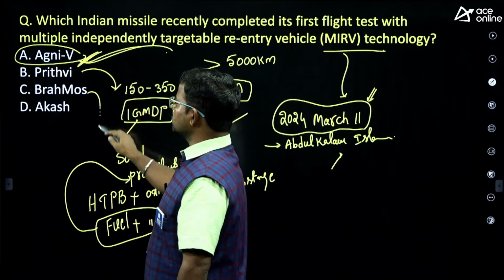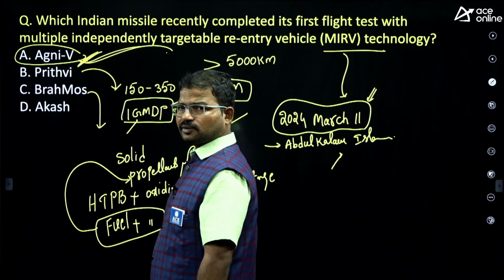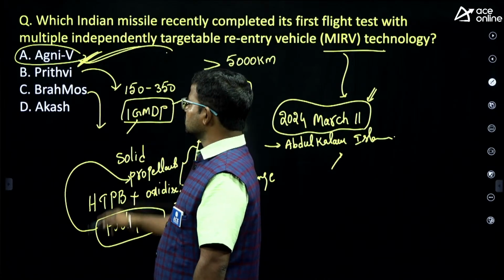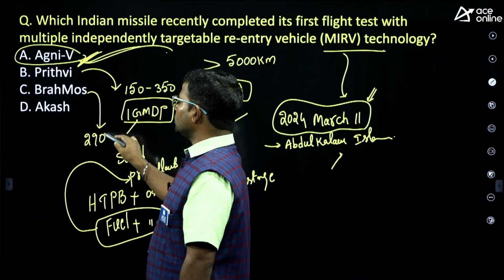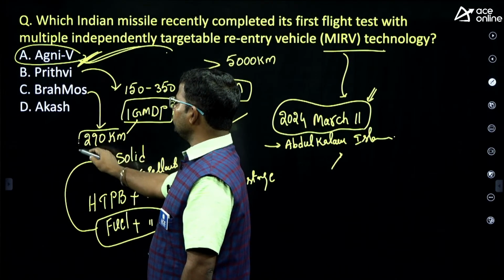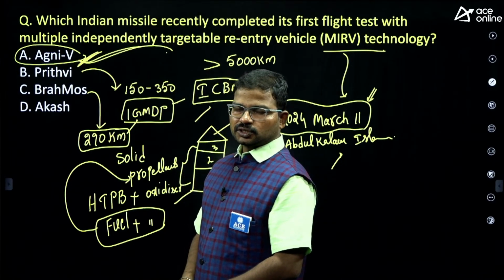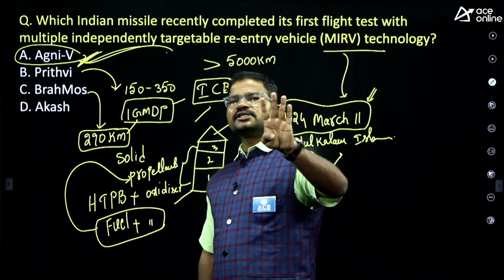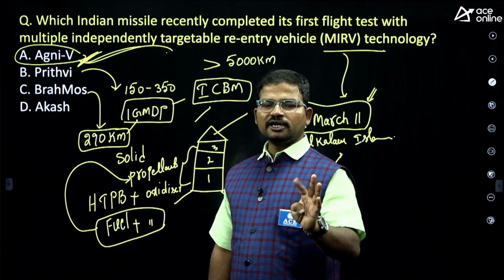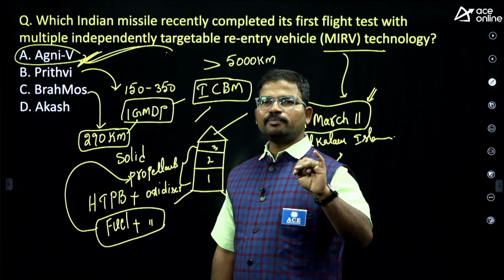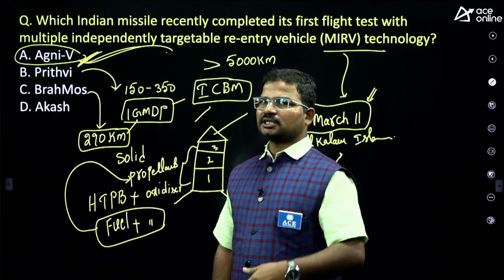Next, the BrahMos missile. It has different variants. If you consider BrahMos export, the range would be 290 kilometers. Recently we exported these BrahMos missiles to the Philippines. So far only 4 organizations are using this type of missile: Indian Army, Indian Air Force, Indian Navy, and the Philippines Navy.